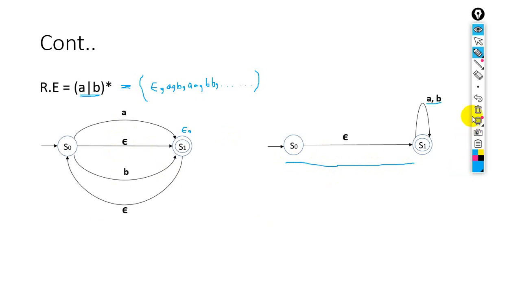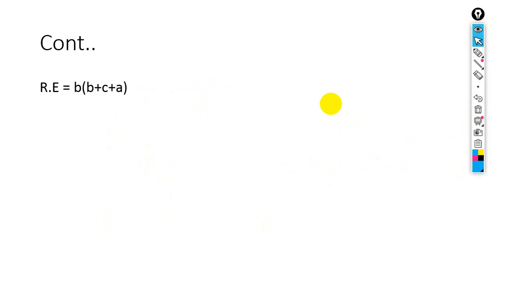Next one. Okay, this is a regular expression, B and 2 B plus C plus A. So what is the NFA for this? Let me draw the NFA for this one. This is B plus C plus A.